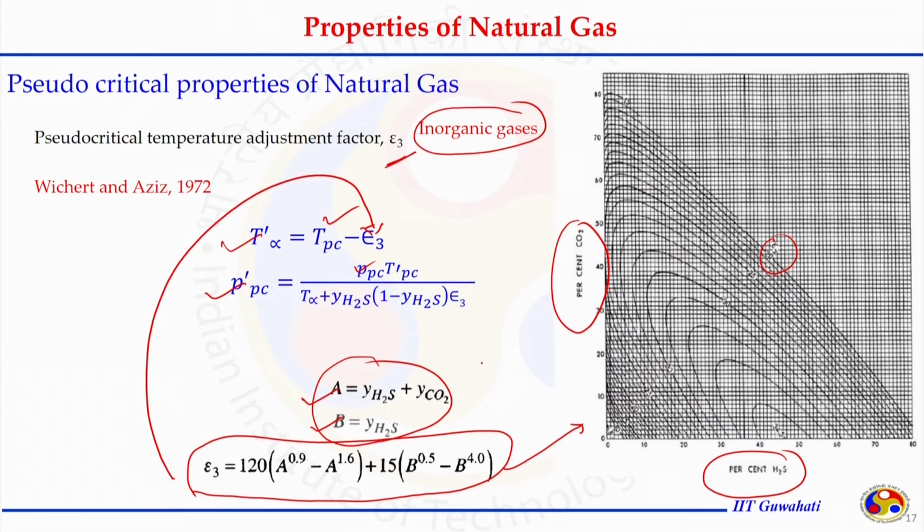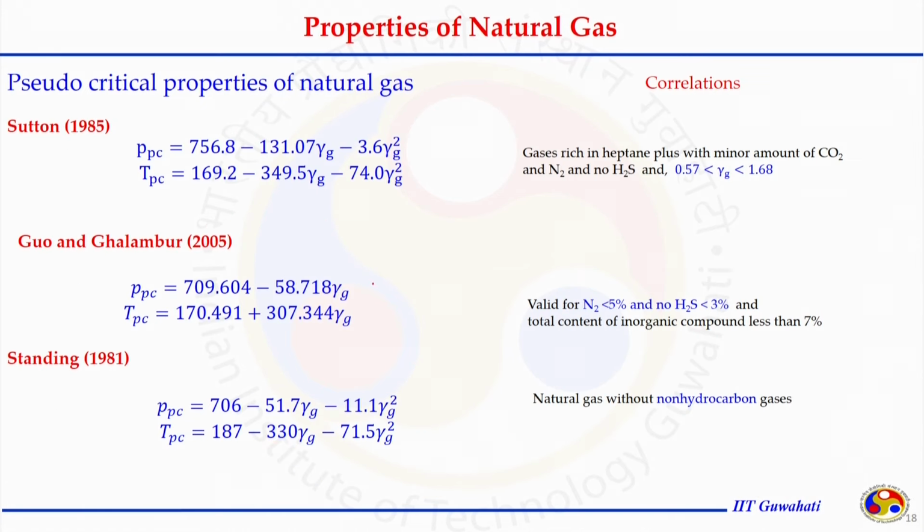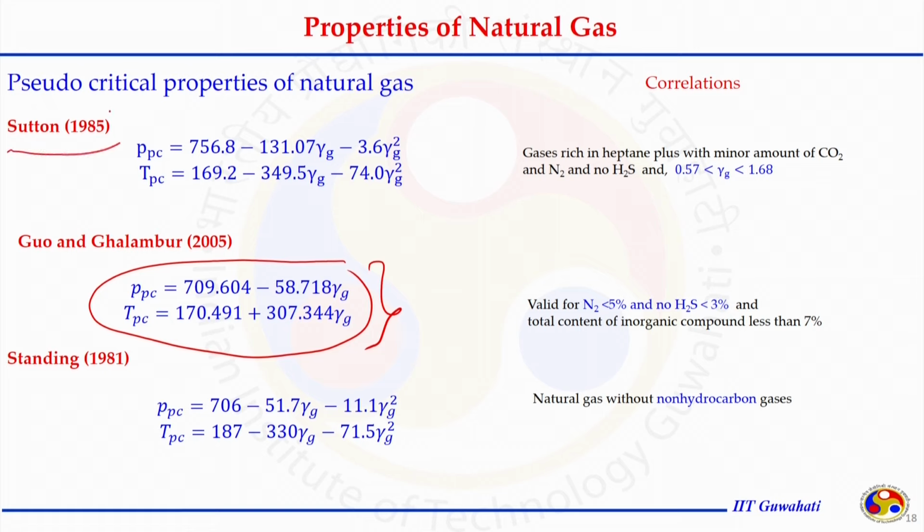In the last slide I showed two correlations. Here you can see several correlations. This is the same Goa and Galambor correlation that we started discussing. This is a linear relationship between the critical properties and the specific gravity gamma g. Sutton in 1985 developed a correlation in a quadratic form of gamma g to estimate the critical properties, pressure and temperature.